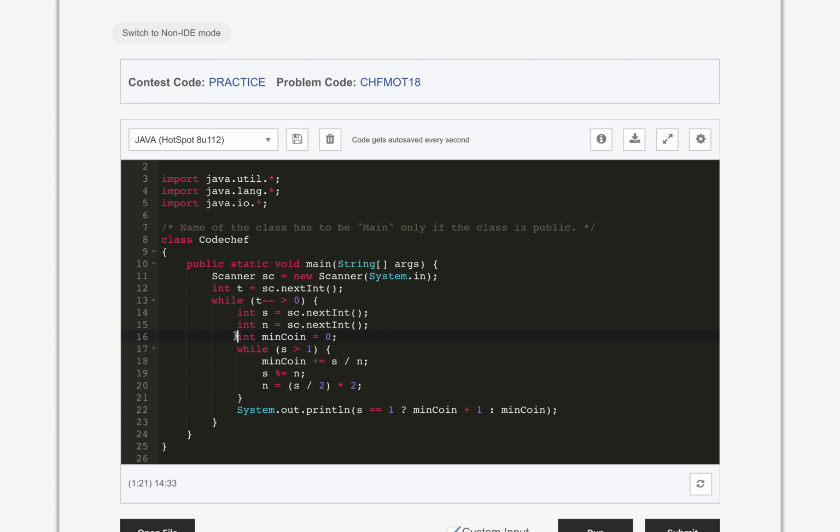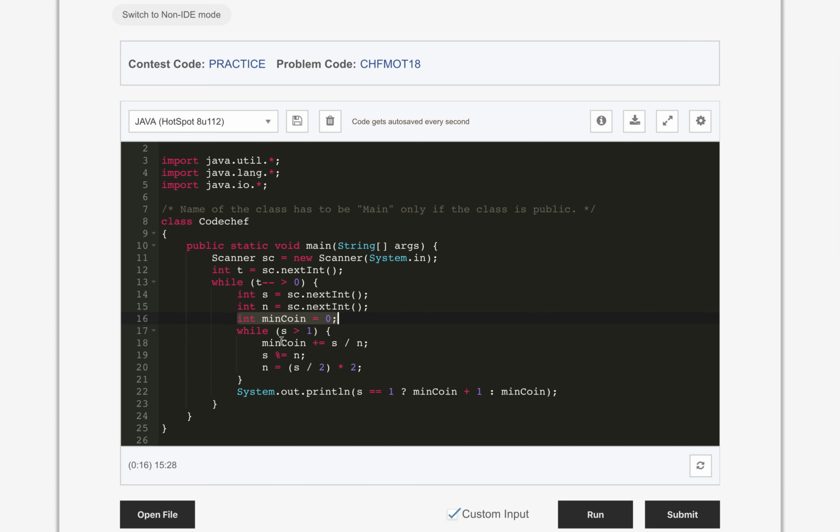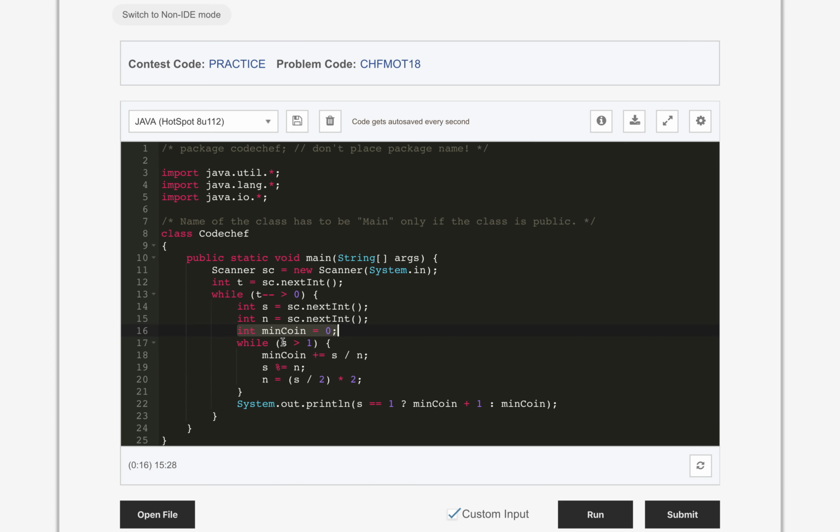Then we create a variable which will hold the minimum coins, initialized with 0, and loop while s is greater than 1. Count the minimum coins, which is s divided by n, then update s with s modulo n and change n with s divided by 2 into 2.